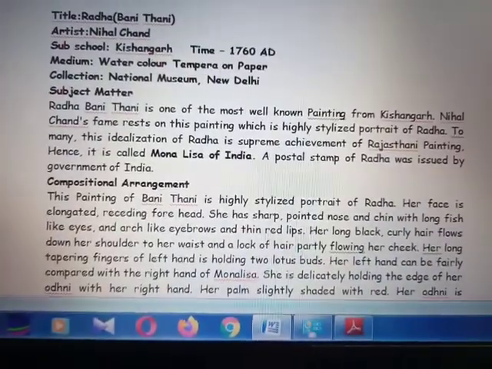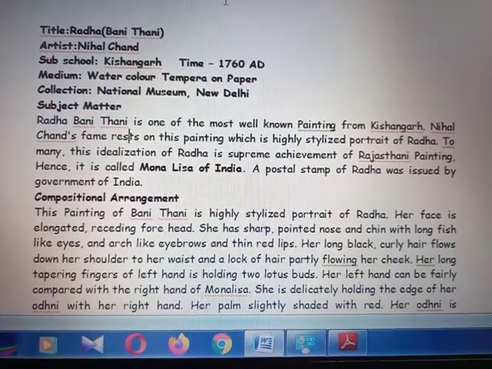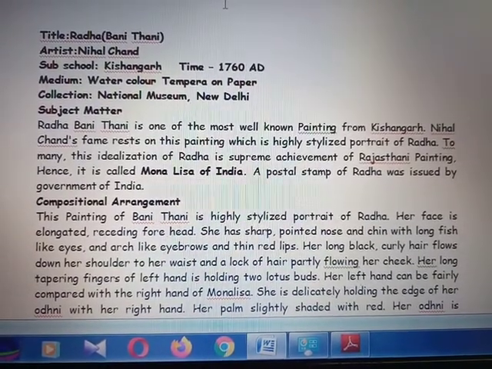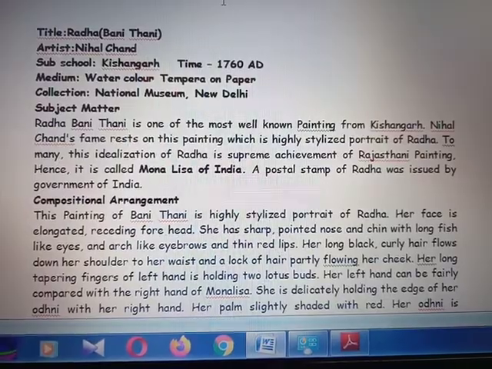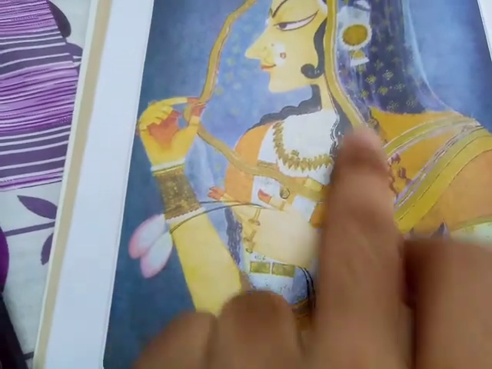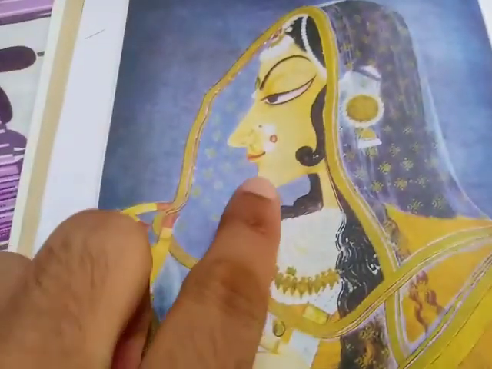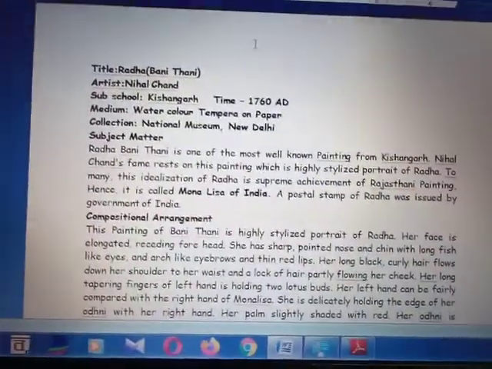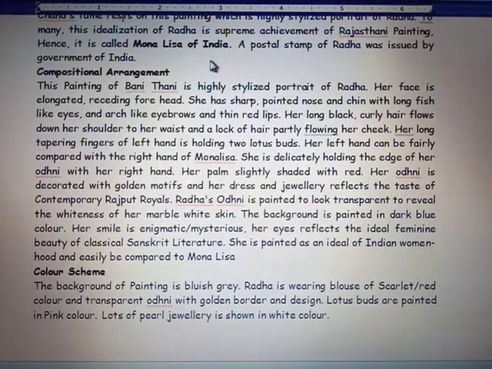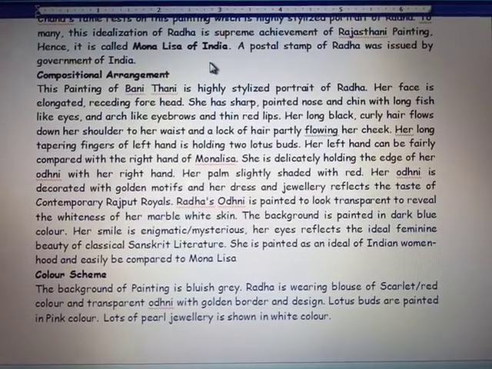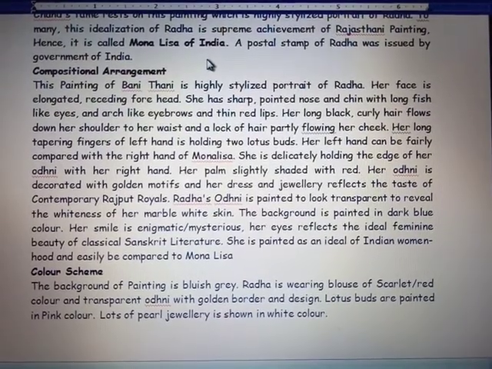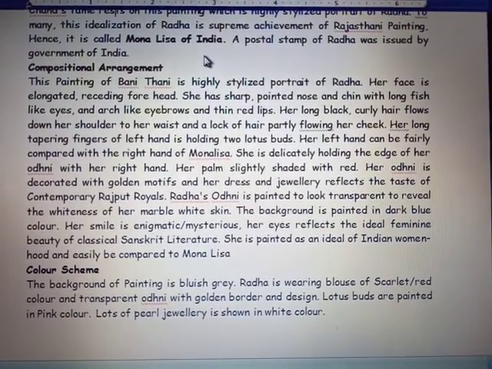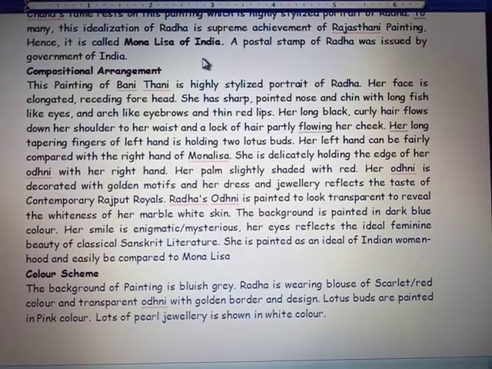Her long black curly hair flows down her shoulder to her waist, and a small lock of hair is shown on her cheek. Her long, tapering fingers of the left hand are holding two lotus buds. Her left hand can be fairly compared with the right hand of Mona Lisa.